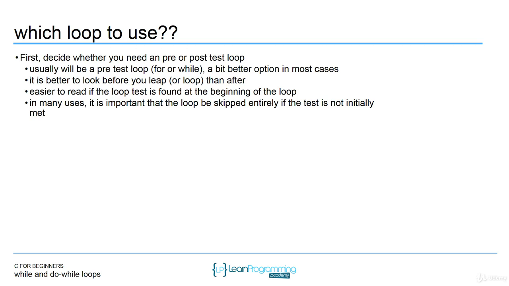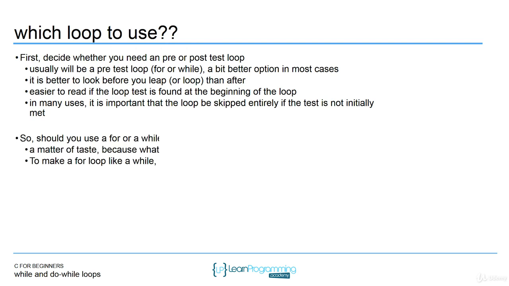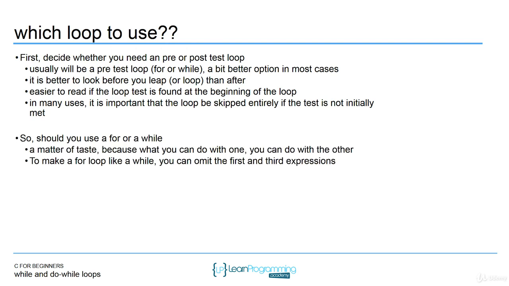So have that loop check at the beginning. Use a for or a while. And in many cases, it's important that the loop be skipped entirely if the test is not initially met. Because that's the case, the test should be at the top. You shouldn't always be executing at least once. For the most part, you may not want to execute. So you should use a for or a while.